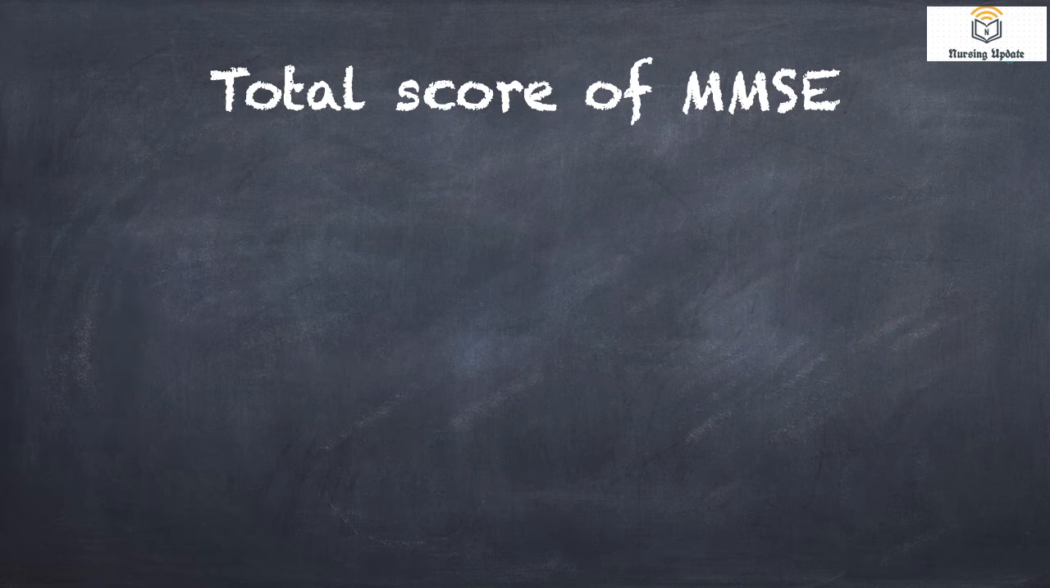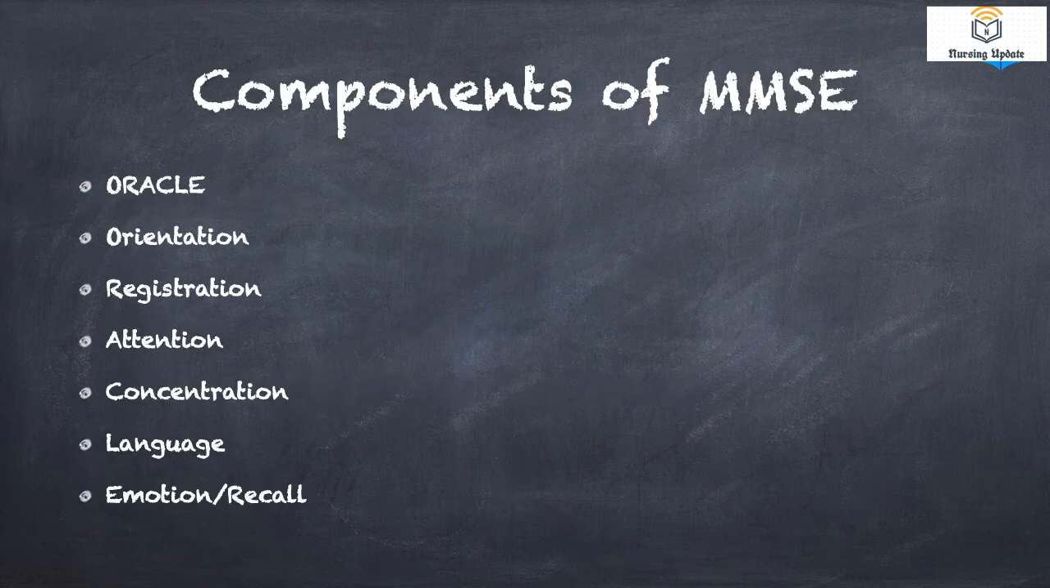So the total score of the mini mental status examination is 30. We'll see what the components of the mini mental status examination are. The mnemonic we use is ORALER: orientation, registration, attention, concentration, language, emotion or recall. What is orientation? We ask the patient, where are you, how are you, where you went, like that. That is orientation. Then registration means how far he has memory power.